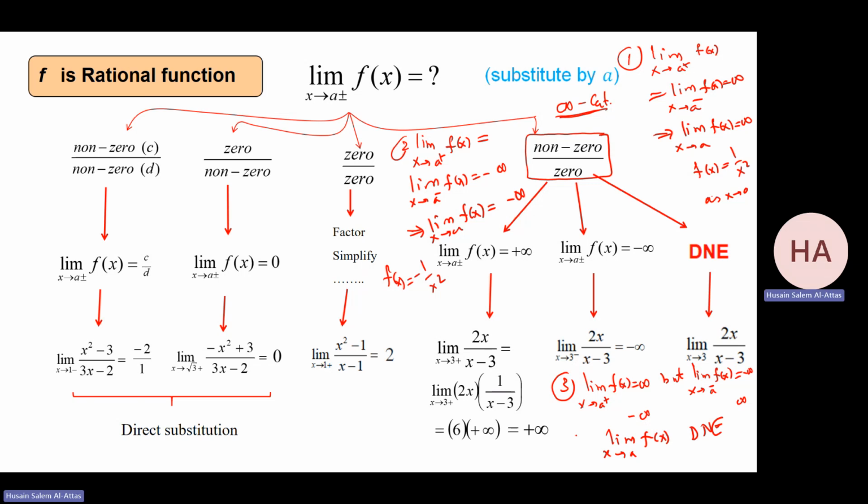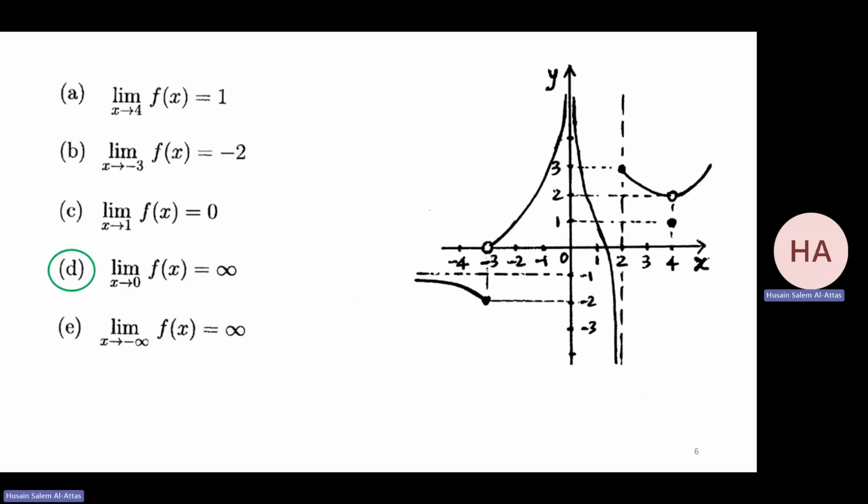But note, in all these three cases, x equals a is a vertical asymptote, since I need only one statement. Here I have x equals a is a vertical asymptote, and here I have x equals a is a vertical asymptote. An example for this last one is 1 over x: from the right it goes to infinity, from the left it goes to minus infinity. Okay. Now we'll go to some questions.